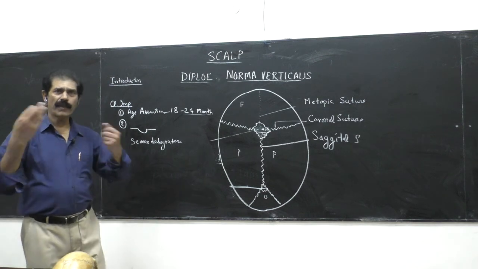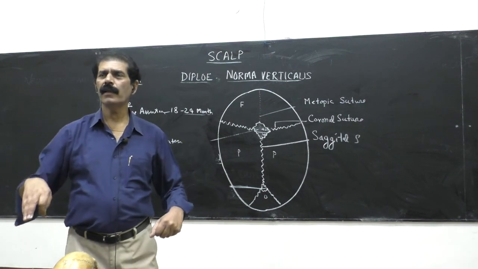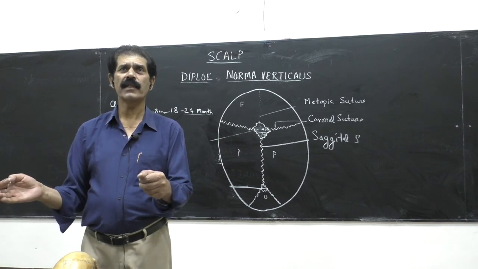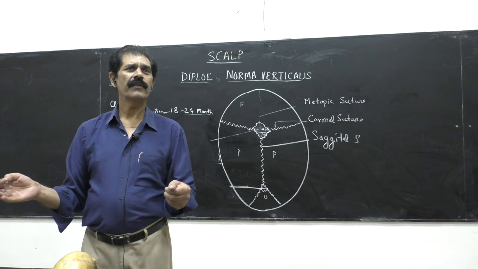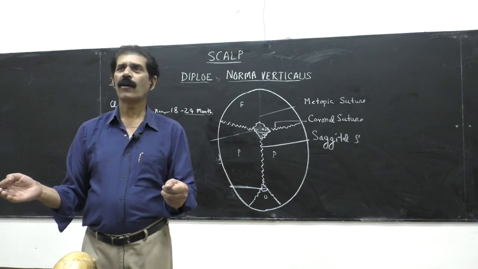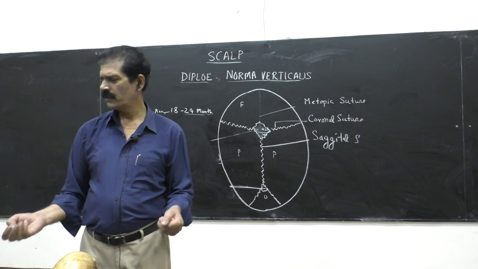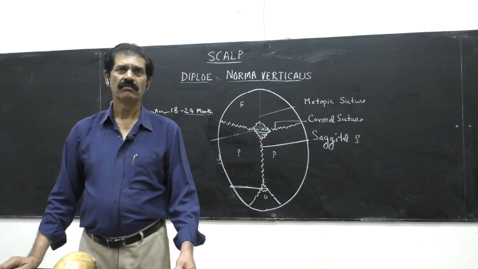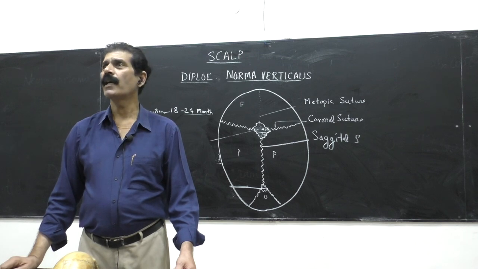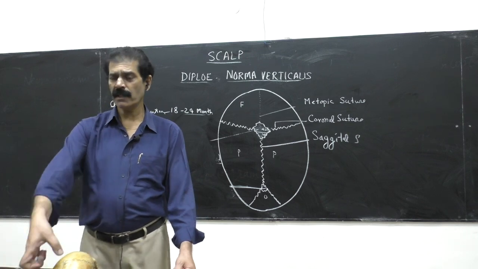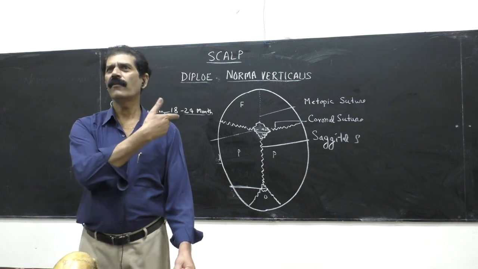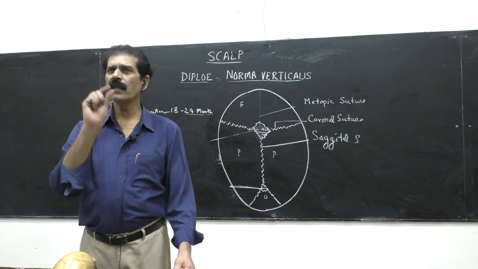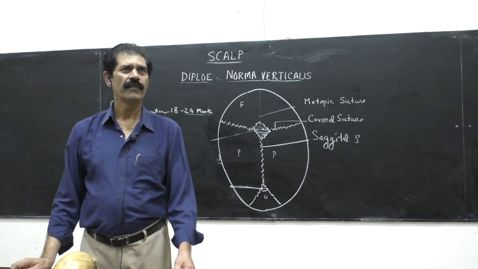Because of excessive vomiting, excessive diarrhea, or excessive sweating in the summer. The child is very small in the surface area of the body, so any type of fluid loss from the body can cause death. Very quickly the child dies because their water content is very less. So it is a severe type of dehydration. We have diagnosed a very severe disease of the patient just by seeing the fontanella. That is called the clinical importance of this small area, the bregma or anterior fontanella.